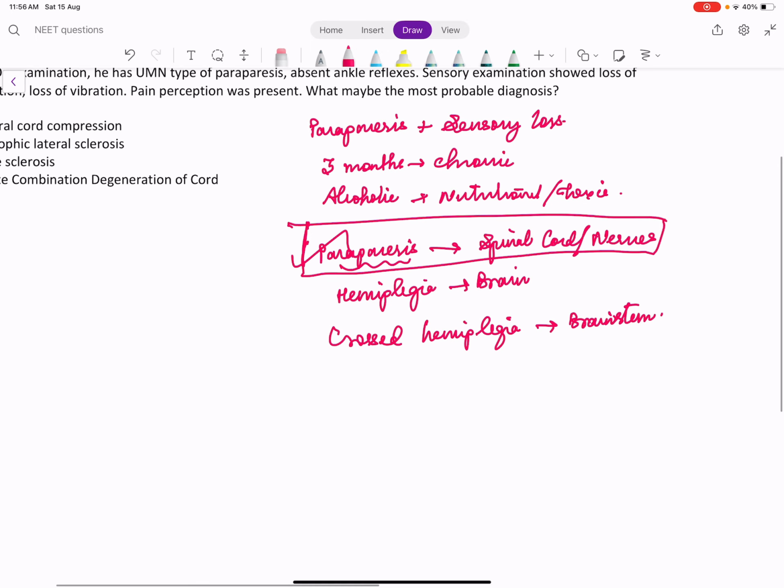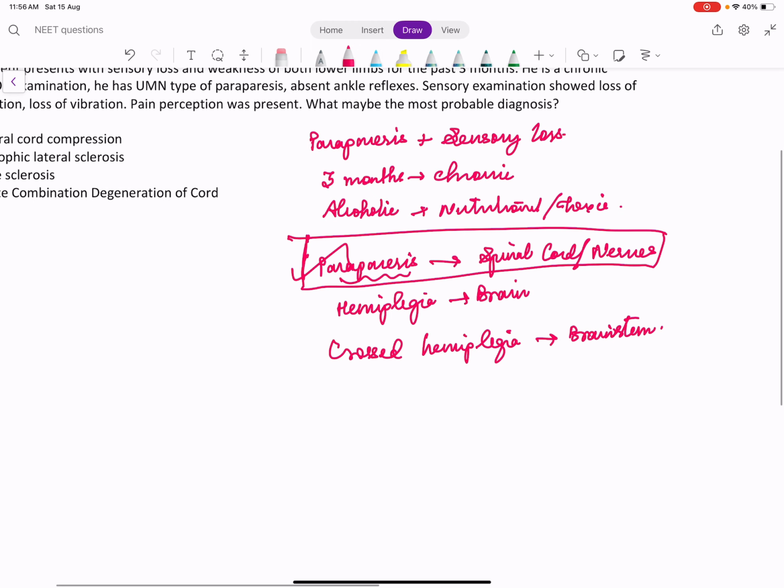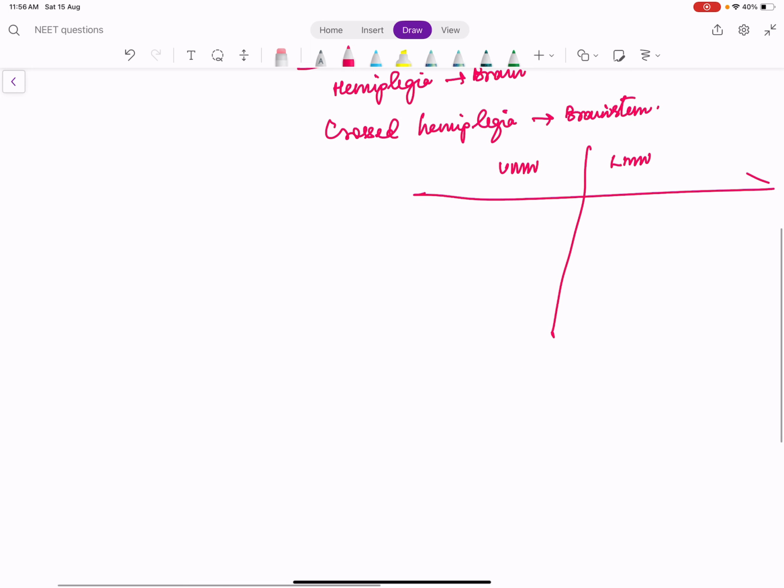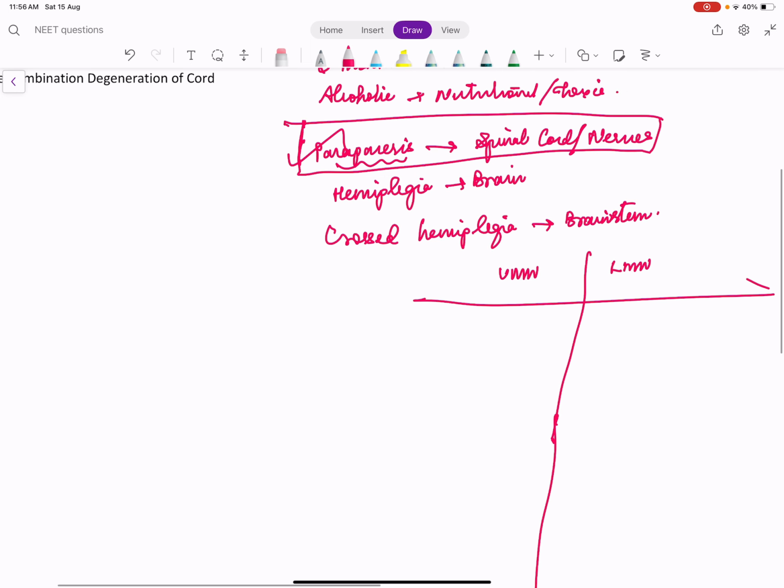Now thinking of the pattern of weakness, there is UMN type of paraparesis. What is UMN weakness? What is LMN weakness? This is well discussed in the clinical aspects in final year. In upper motor neuron, what happens to the bulk? Bulk of the muscle will be normal in UMN. Bulk will be reduced in LMN, that is called wasting.